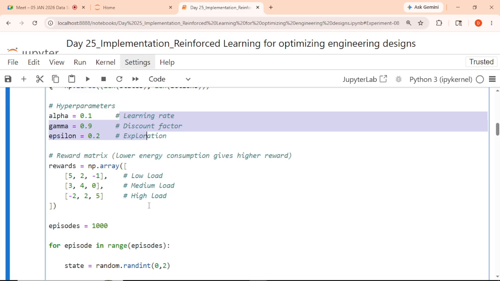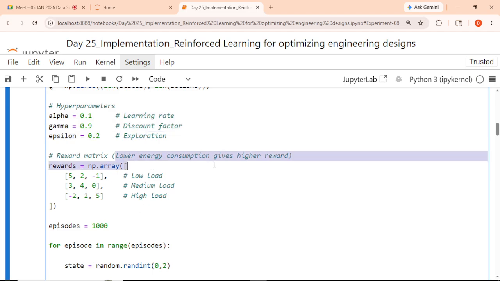And we need to define a reward matrix to lower the consumption, which gives the higher reward. So we are just giving reward equal to np.array of 5, 2, -1, which will have a low load; 3, 4, 0, which will have a medium load; and -2, 2, 5, which will have a high load, like this.